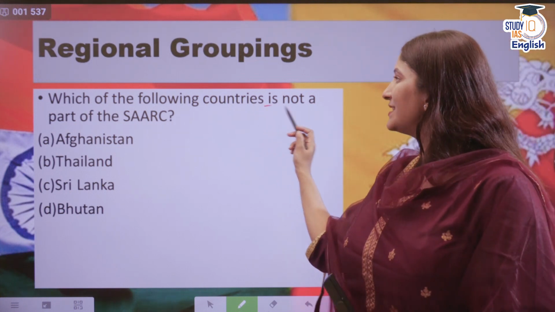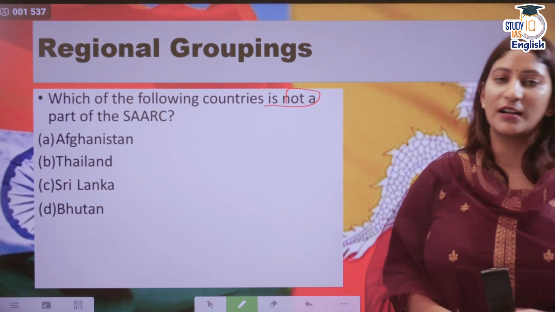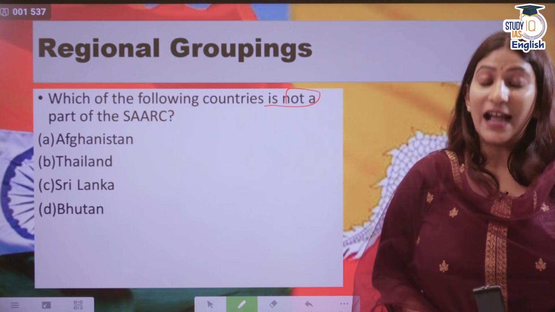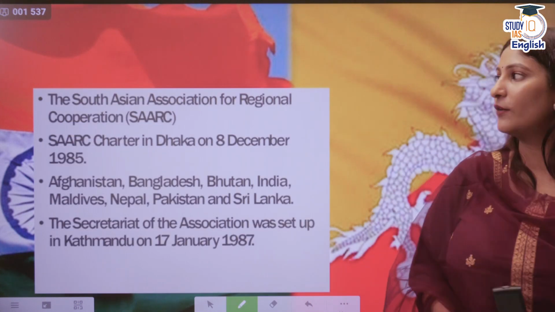Which of the following countries is not a part of SAARC? Afghanistan, Thailand, Sri Lanka, Bhutan. Thailand is not a part of SAARC. Afghanistan, Sri Lanka and Bhutan are a part of SAARC.